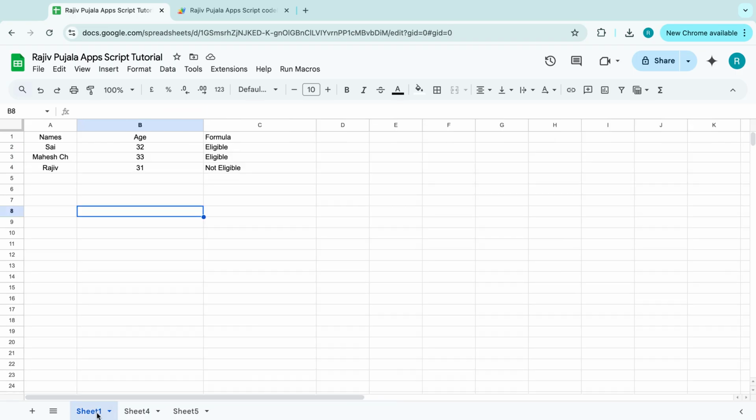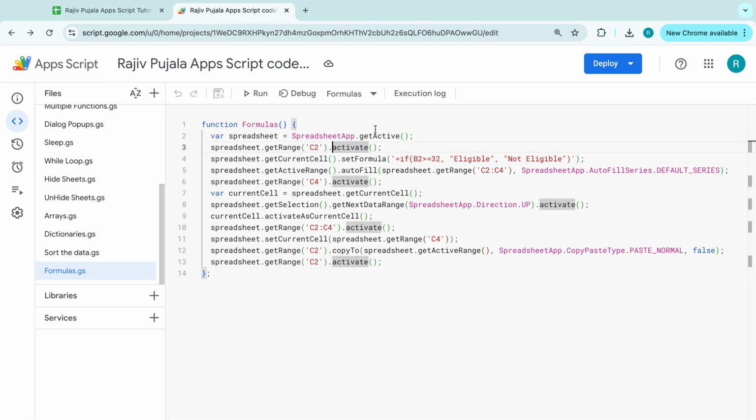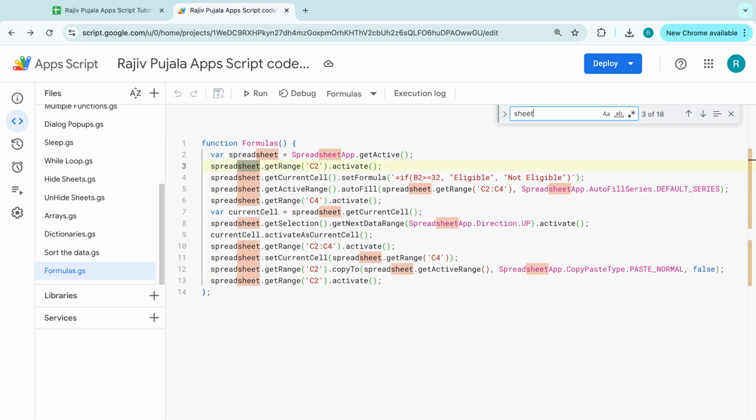When we record the macro, sheet 1 is the active sheet, right? But when we try to run the macro from sheet 4 also, it is running. So there is a bug which we really have to look at. Let's go into the app script and let's look at the function. Okay, here spreadsheet, and if you look here, there is nothing called sheet 1. That's the reason it's not able to get it.